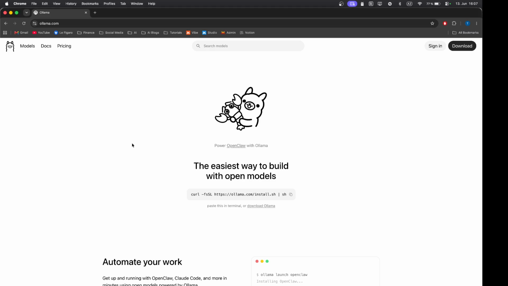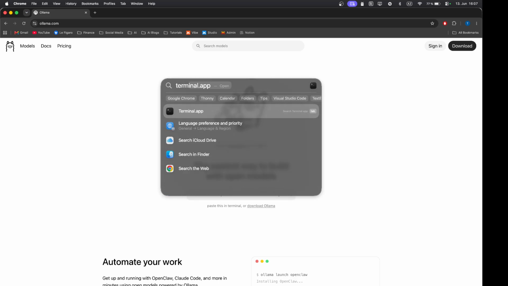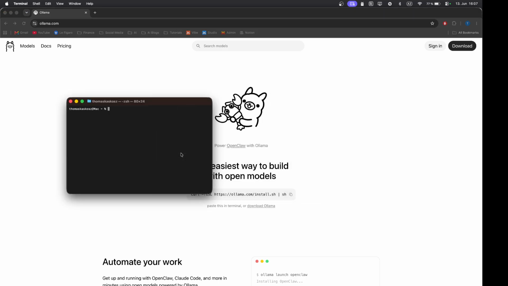In a previous video, we deployed the local Mistral model using LM Studio, and today I wanted to show you another popular option, which is called Ollama. You can go to their website, ollama.com, and follow the instructions to download it. So you can simply paste this in your terminal. Then open your terminal and check if this is correctly installed with the command ollama --version. And if you see a version number, it proves that this is correctly installed.